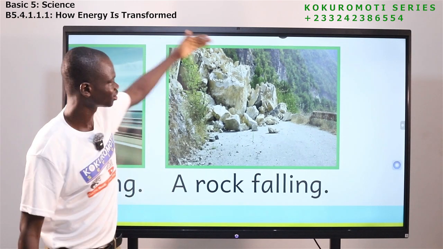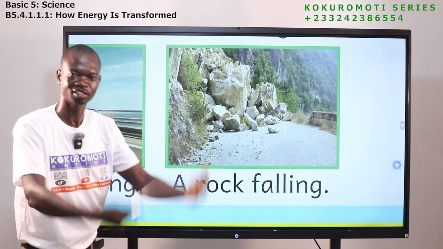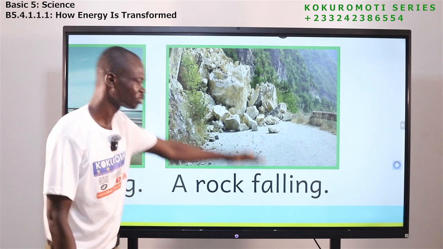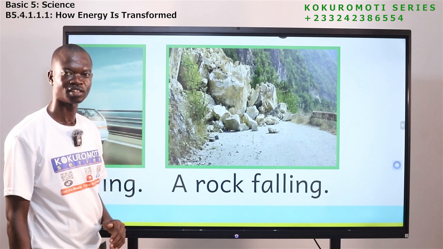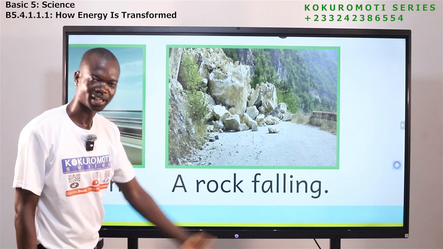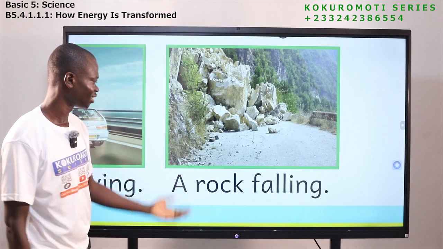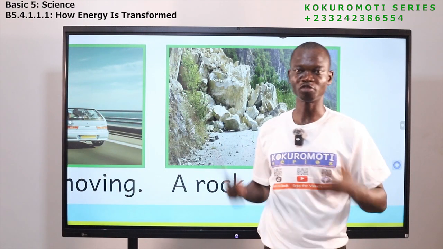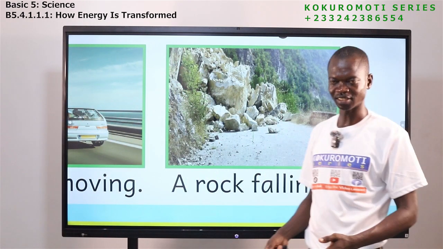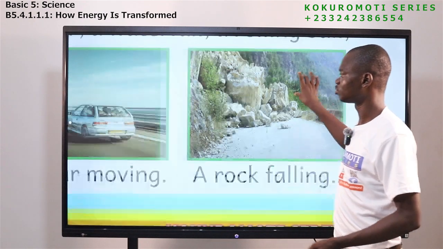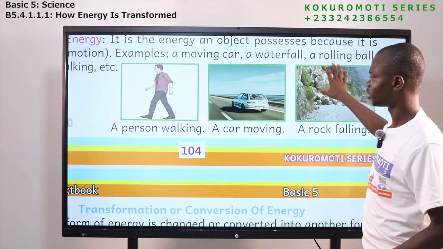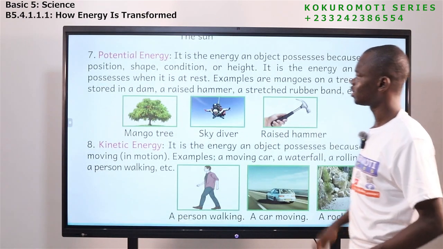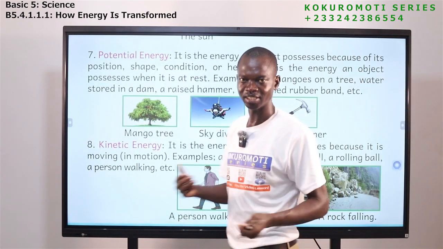When they are falling, they move from the top to the ground. So that movement is what we call kinetic. Kinetic is all about movement. So any object that is in motion possesses what? Kinetic energy.